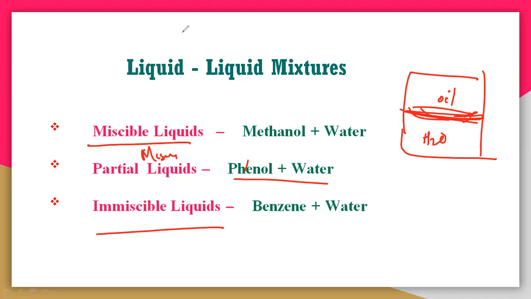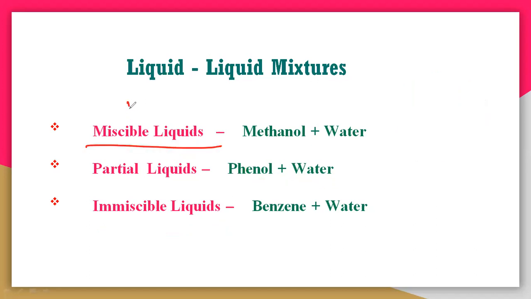So you can directly say that miscible liquids are a homogeneous mixture. Homogeneous because methanol completely dissolves in a water molecule. So you will get a clear solution, that is homogeneous. Homo means nothing but the same phase. The liquid phase is there.